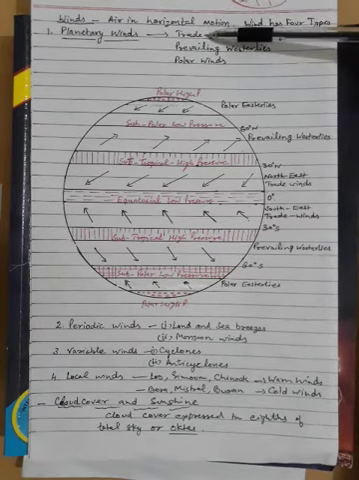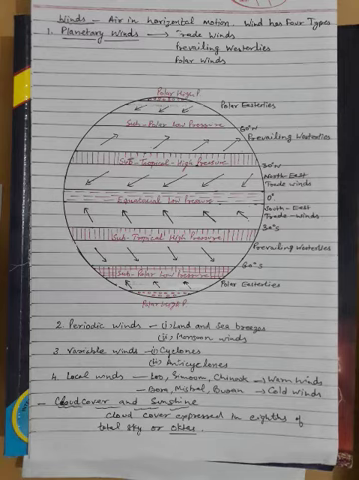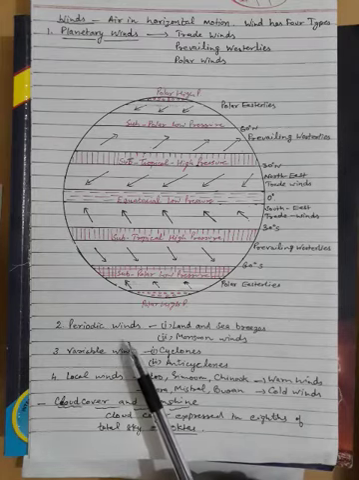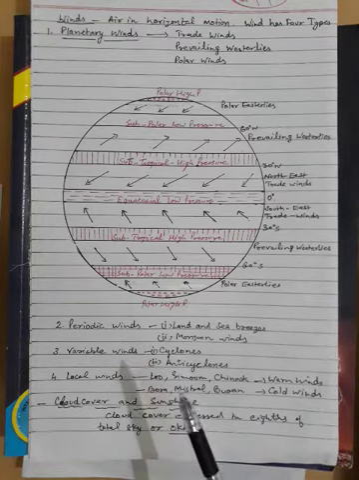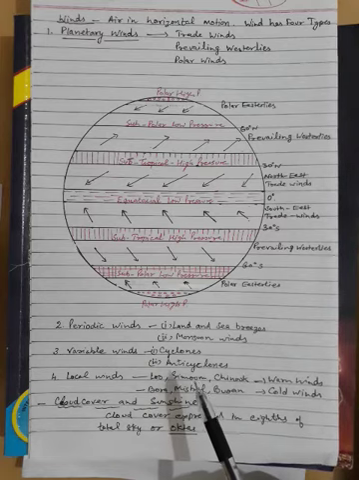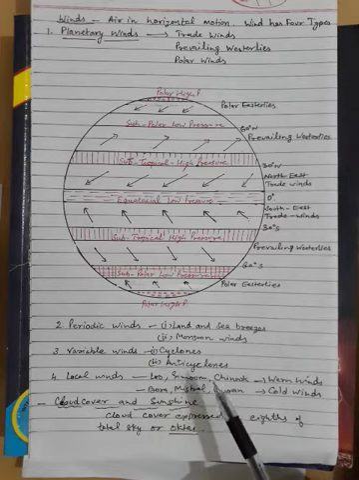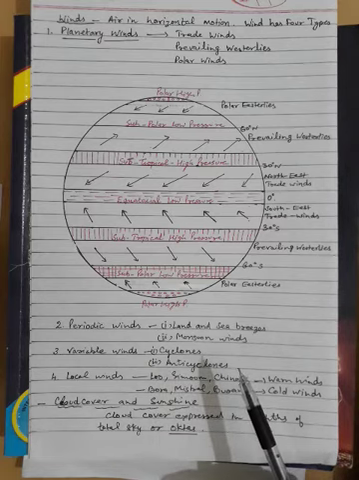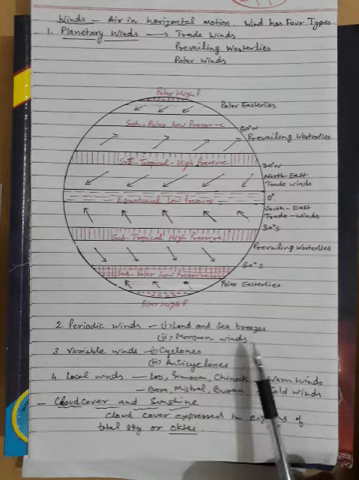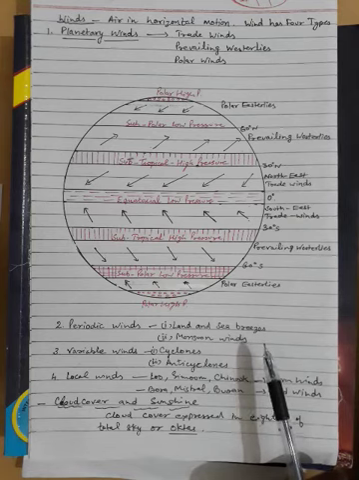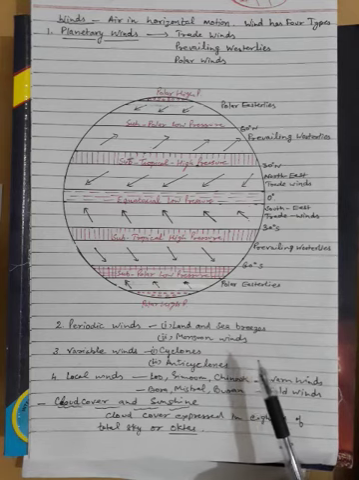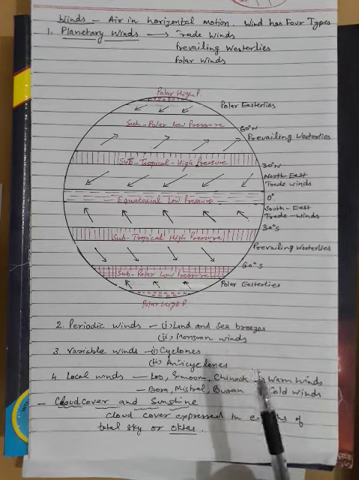These planetary winds shift northward and southward with the apparent movement of the sun. Next is periodic winds. These winds blow in a definite direction during a particular period only, either during day and night or during the summer and winter season. Land and sea breeze, which blow at daytime and night time, and monsoon are examples of periodic winds.